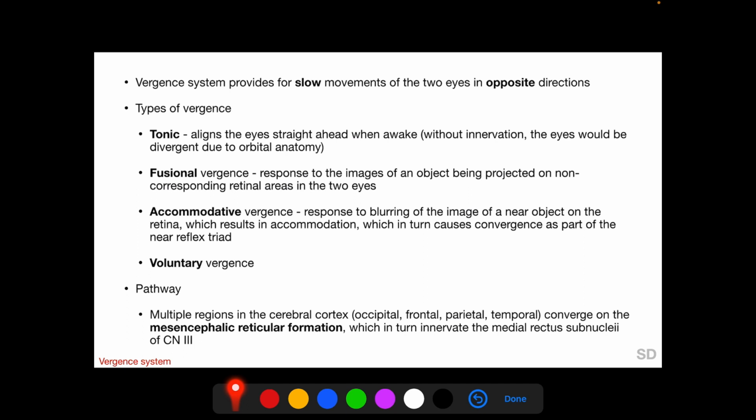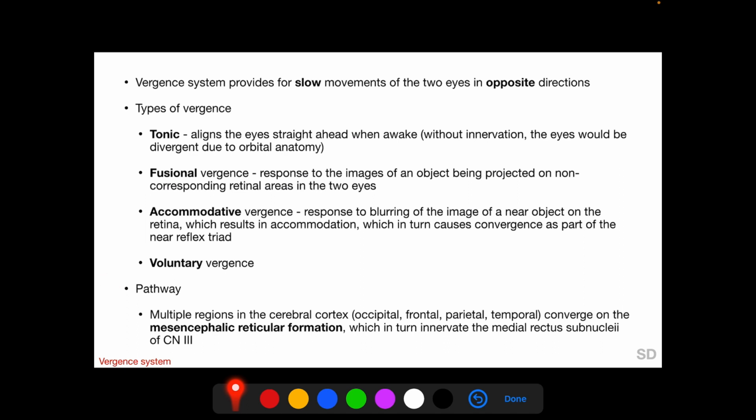Fusional vergence occurs in response to images of an object being projected on non-corresponding retinal areas in the two eyes. And accommodative vergence occurs in response to blurring of the image of a near object on the retina, which results in accommodation, which in turn causes convergence as part of the near reflex triad.